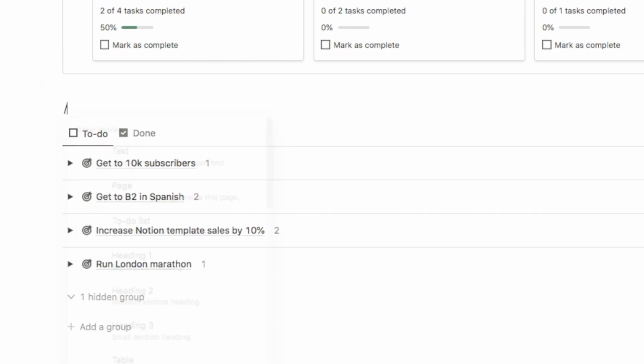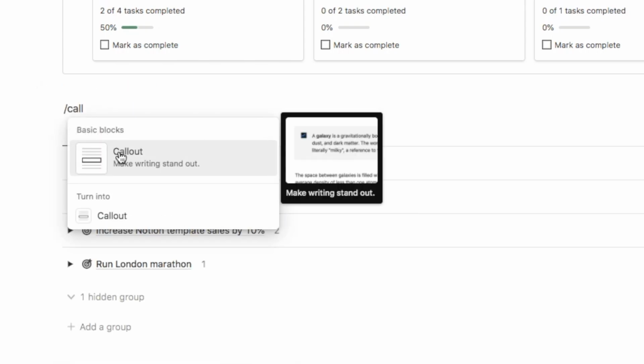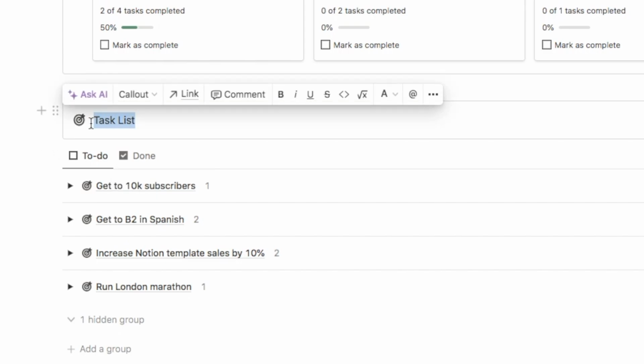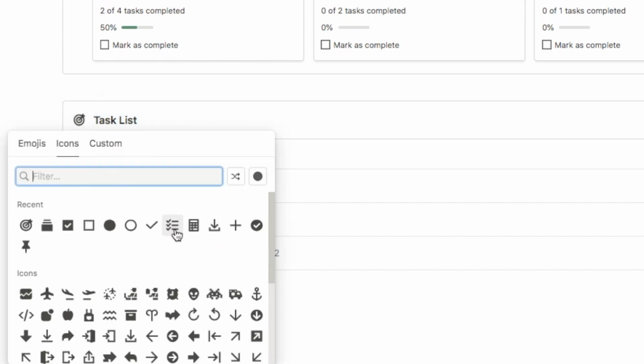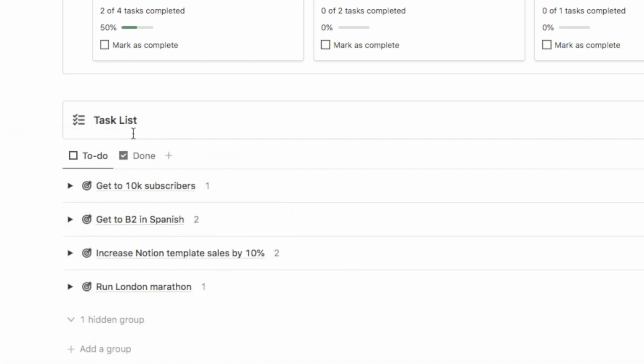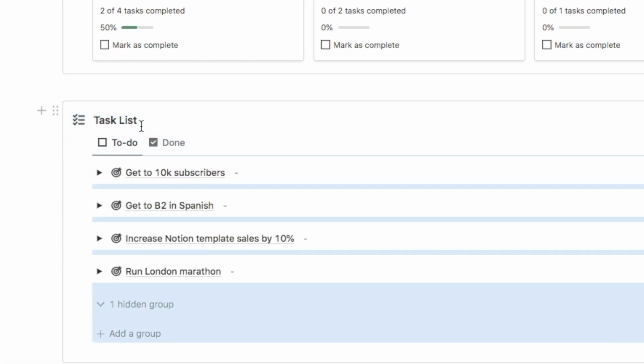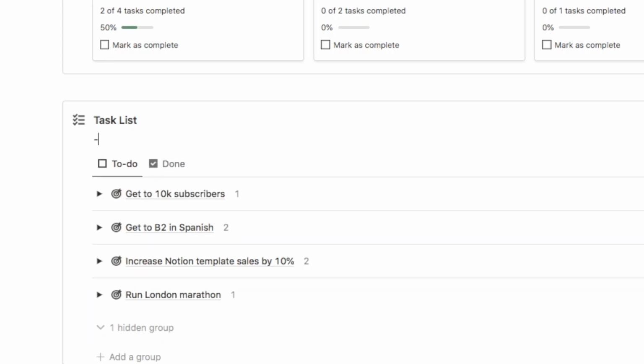Finally, I'm just going to do the same thing, another callout block. This one is going to be our task list. Again, highlight it, bold it, and we're going to change the icon to this checkmark list. And here is our task list. So again, drag it, drop it under here. And once again, I'm just going to quickly add in that divider.